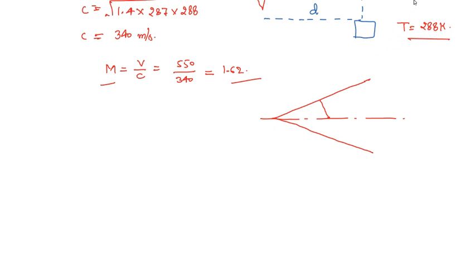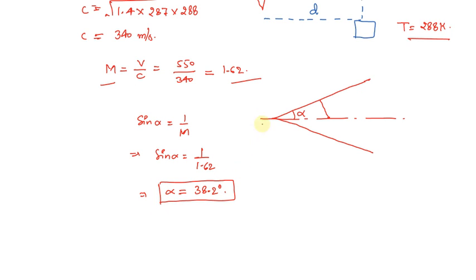Now let's say this particular angle is alpha, so therefore we can write sine alpha equals 1 upon M. That means sine alpha will be equal to 1 upon 1.62, and the value of alpha will be equal to 38.2 degree. So this is the second value that we get, and now we're going to use this value.